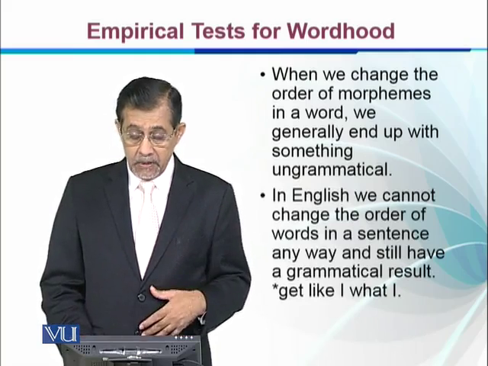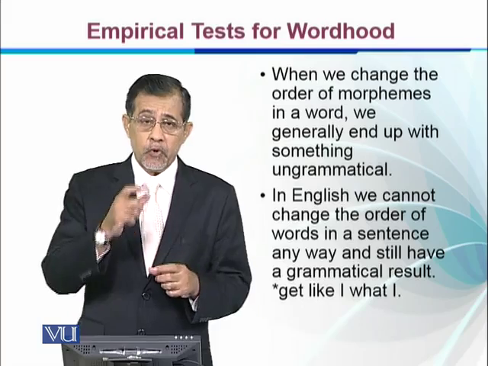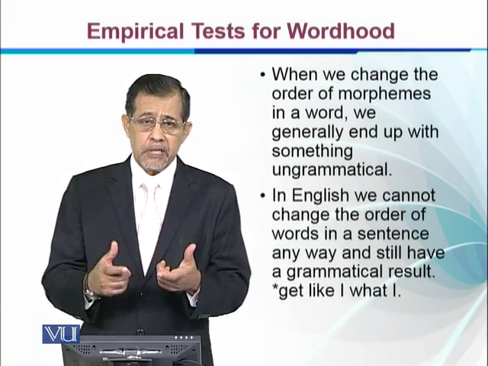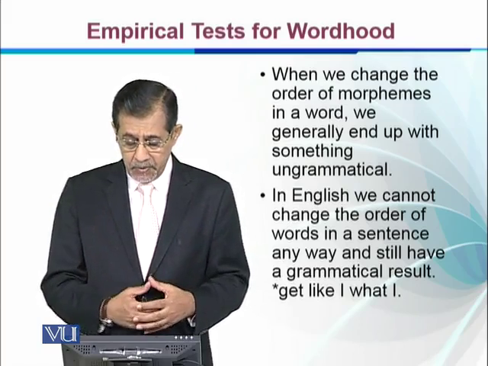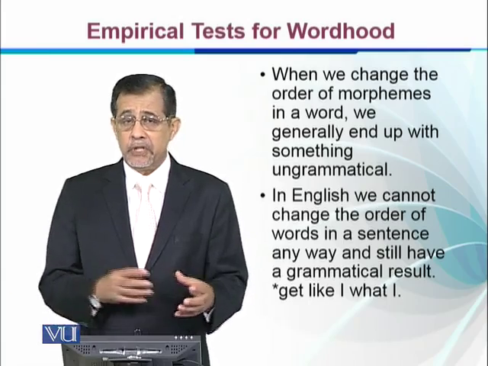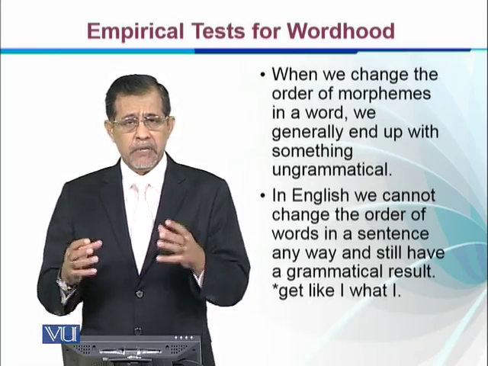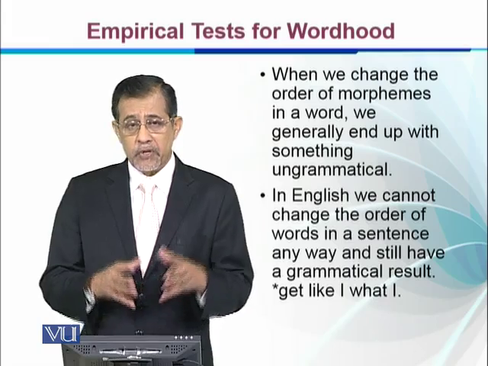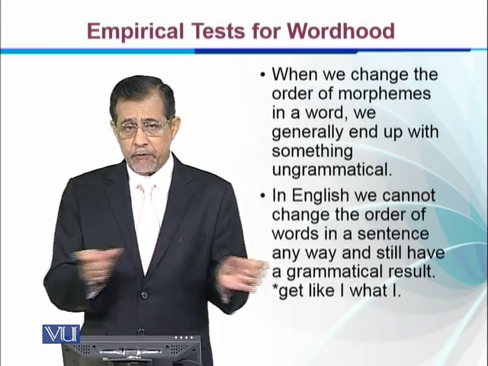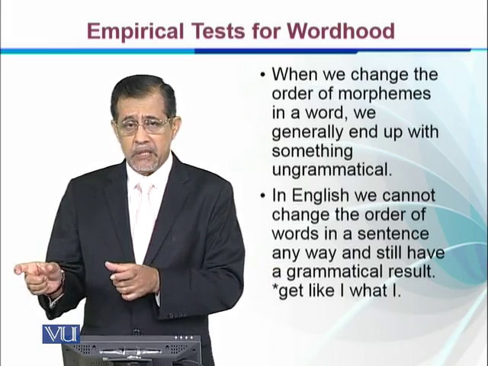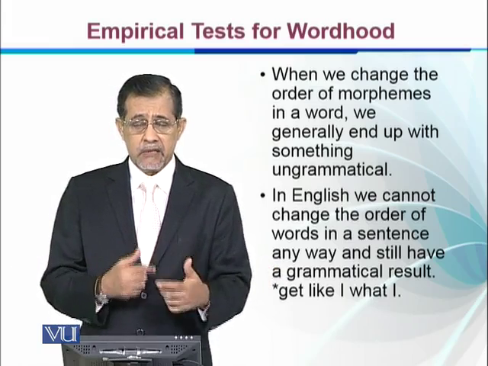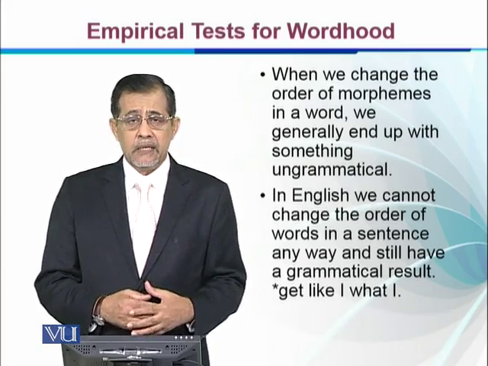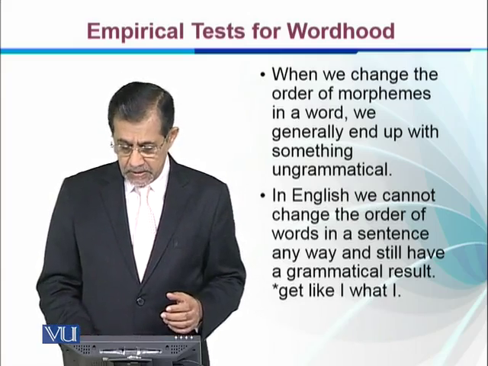However, even in an English sentence, we have to follow a certain order of the elements of the sentence. If we change the elements, the sentence becomes incorrect. For example, get like I what I. We have played with the elements, and as a result, we have got an incorrect sentence. So even in sentences, things have to be placed in a certain order that is correct for an English sentence, and that makes it a well-formed sentence. This is an instance of an ill-formed sentence.